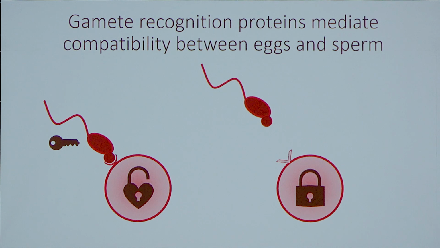Within a species, small changes to the genetic code can lead to changes in these gamete recognition proteins that reduce compatibility within that species. In the process of speciation, these changes to the genetic code accumulate and select for big differences in proteins, and really change the compatibility between sperm and eggs. My postdoctoral research is looking at the genomic basis of these gamete recognition proteins and understanding how small changes can occur within a species.